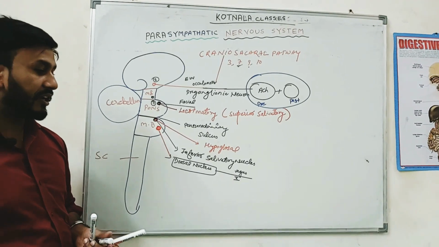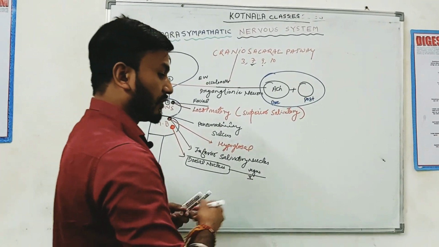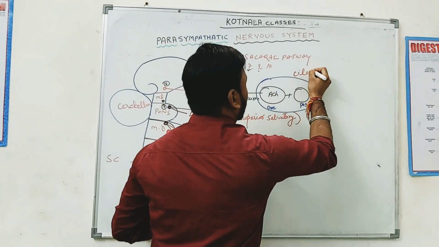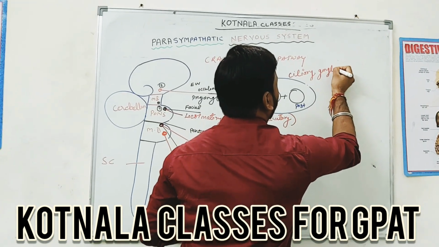And what is the name of this ganglion? This ganglion is known as the ciliary ganglion. Ciliary ganglion. Very nice. Are you understanding this? Yes, sir.